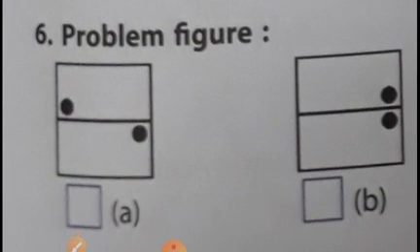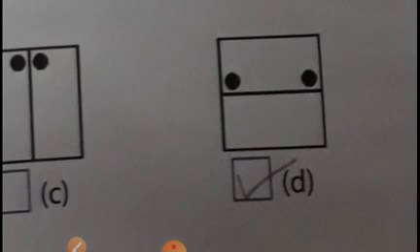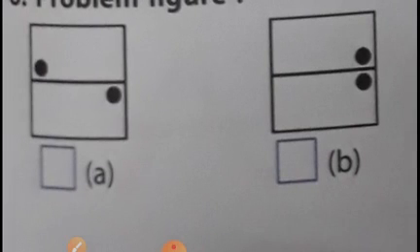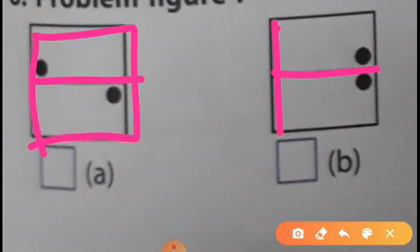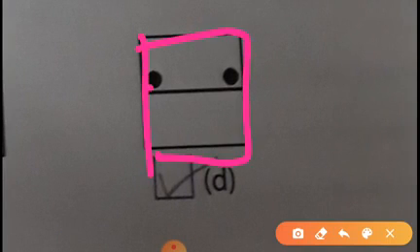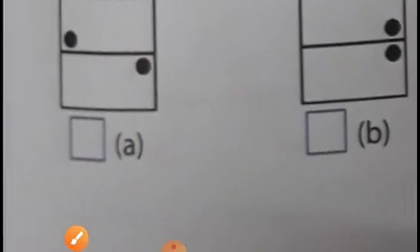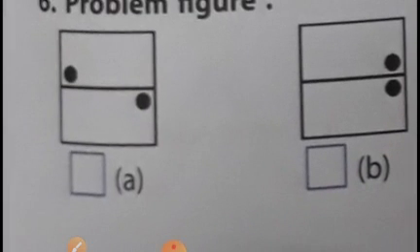Now let us see the next and last. Again it is a problem figure. So children, let us see what the main things are here. See, in this there is a line in a square shape, and here also it is a line, but see, two more are there. Here also the box is the same and this line is the same, and here also this box is the same with this line. So this line is everywhere. Yes children, this middle line means this box is divided into two parts, we can say.